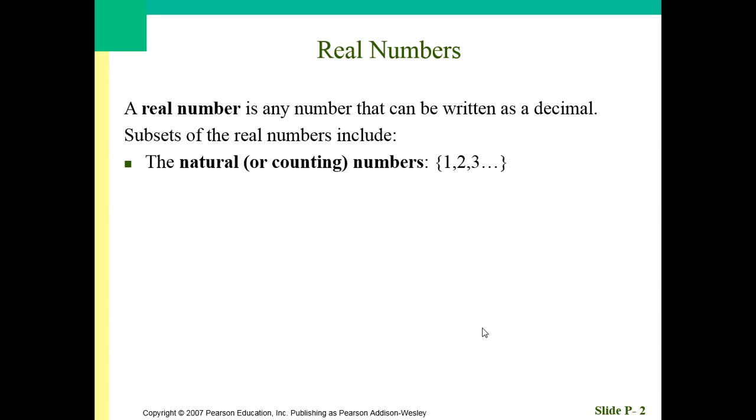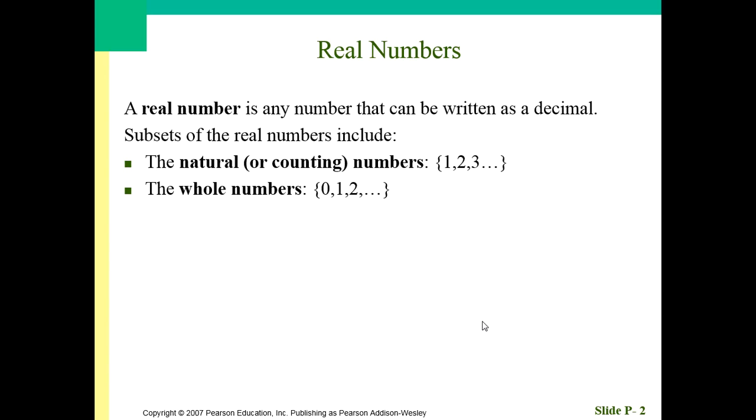Amongst the real numbers that you would be familiar with, subsets of the real numbers would include the natural or counting numbers, the first numbers you've learned, 1, 2, 3, 4, 5, 6, 7, 8, 9, 10, forever and ever. If you throw in 0 along with those, so 0, 1, 2, 3, 4, forever and ever to infinity, we're talking about the whole numbers.